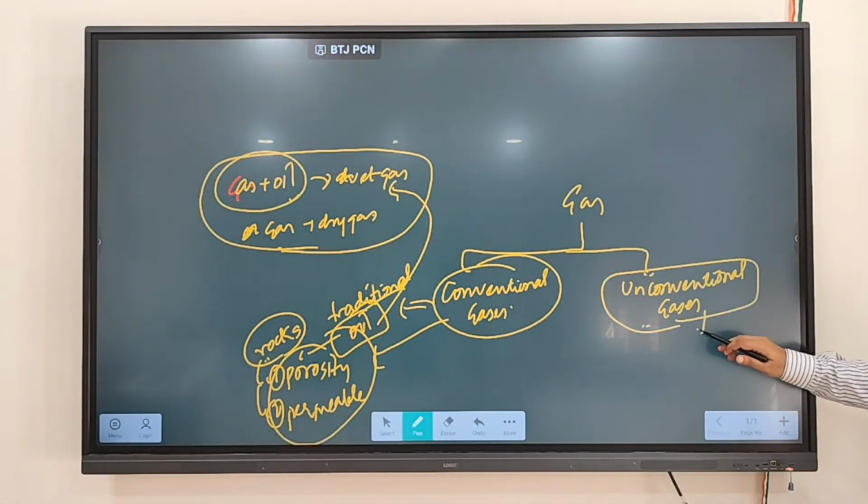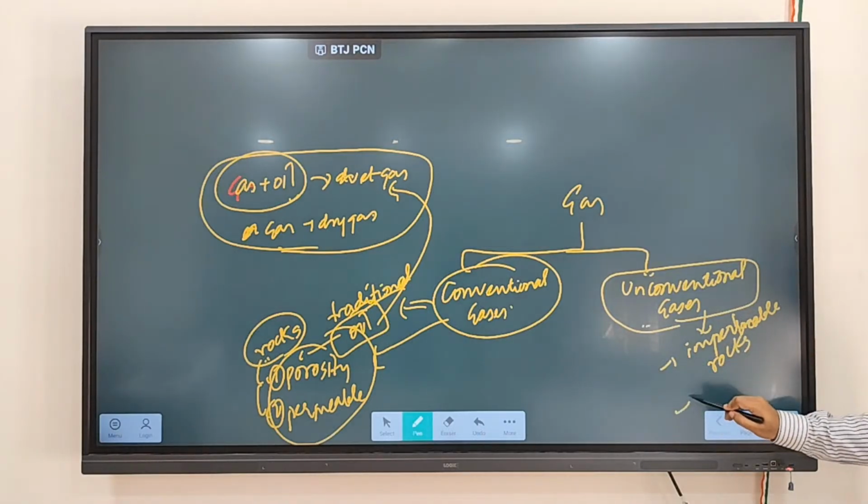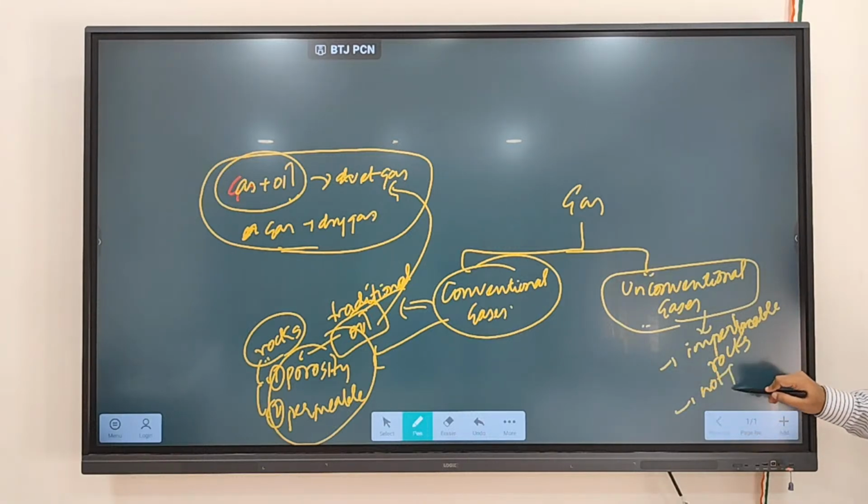But what are unconventional gases? Those occur in impermeable rocks and are not found in association with oil. Those types of gases are referred to as unconventional gases.